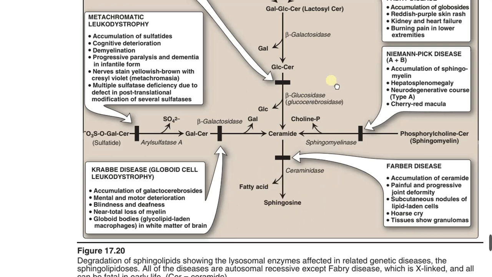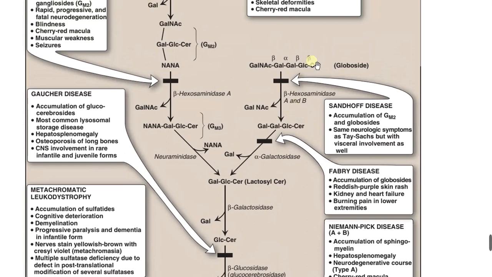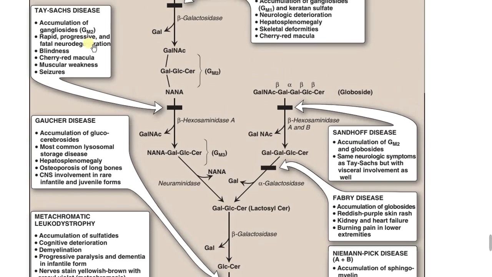So that is one. Next, in the branching, we can come to the top one, the globoside. We have to think about this also. The globoside is degraded by beta hexosaminidase A and B. If this enzyme is deficient, that will create a disease called Sandhoff disease, with accumulation of GM2 and globosides, and the same neurological symptoms as Tay-Sachs disease. The symptoms are the same, and sometimes the differentiation is also a big problem.